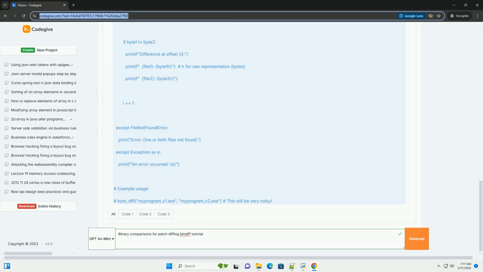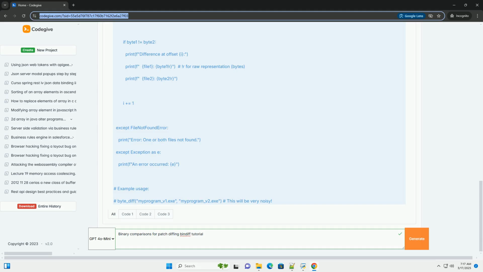Malware analysis. Comparing a malware sample to a known clean version can reveal what malicious code has been added. Patch creation. While manual, binary diffing can help understand the exact bytes that need to be changed when creating patches. Code reuse detection. Identifying reused code across different versions of a program. Security audits. Verifying that a patch does what it is supposed to do and doesn't introduce new vulnerabilities.